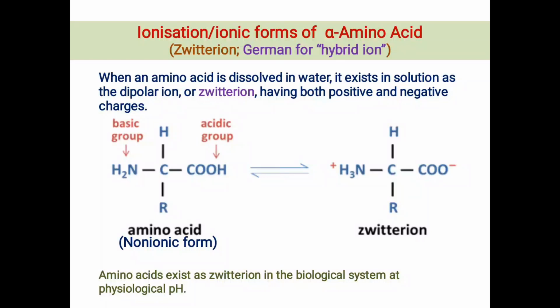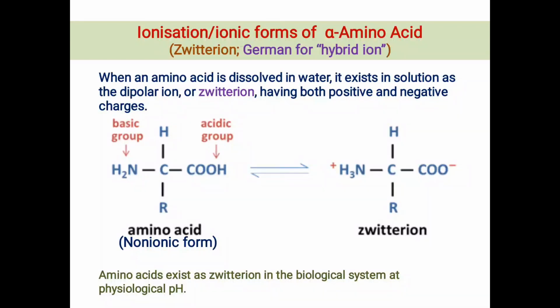In amino acids, if the R group is non-ionizable, or not a charged group, it carries only two ionizable functional groups: one is the amino group and the other is the carboxyl group. Both functional groups can be ionized whenever the amino acid is dissolved in water or any solution, and the pattern of ionization is dependent on the pH of the solution. It is very important to note that the pattern of ionization is dependent on the pH of the solution.